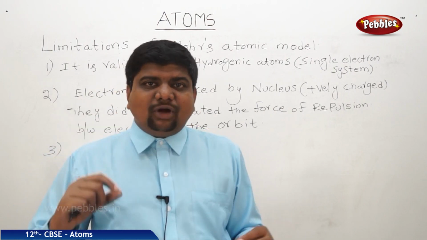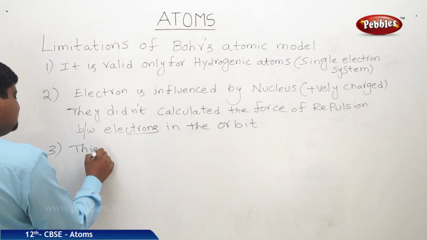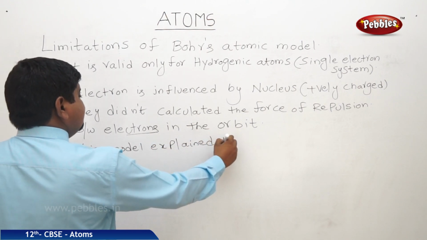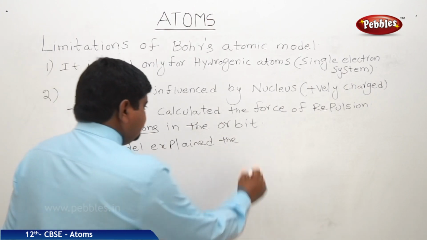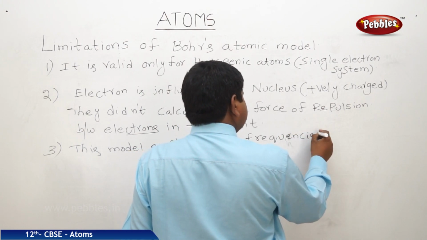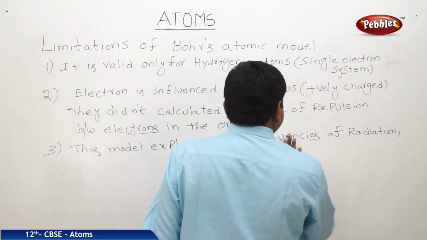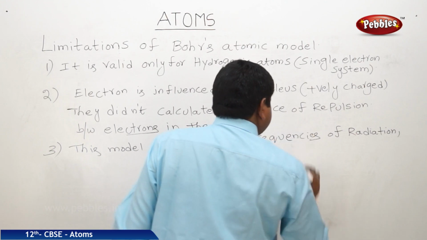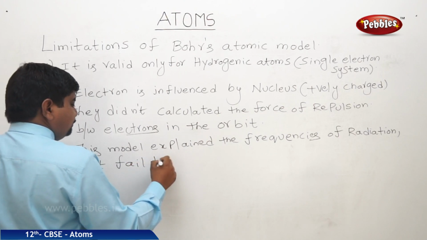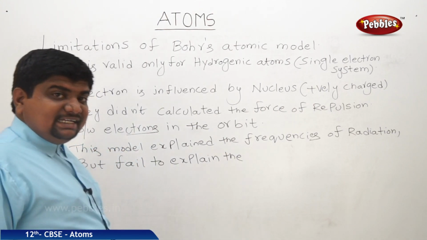So this model explained the frequencies of radiation but failed to explain the variation of intensities of the spectrum.